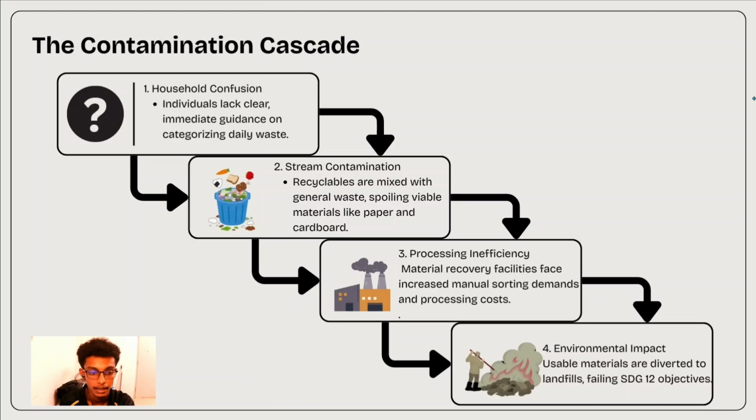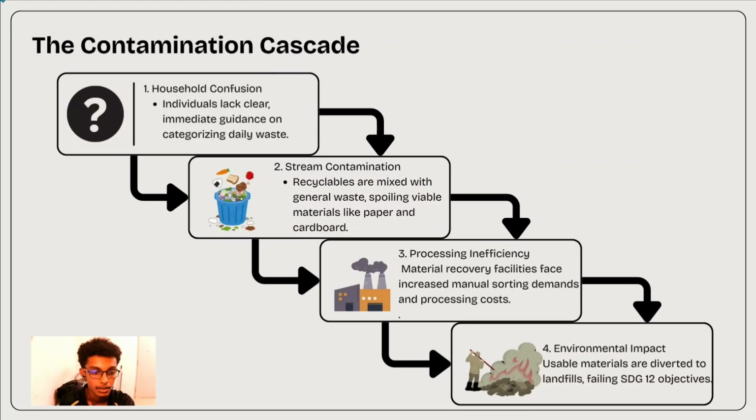The contamination cascade. It all begins with the household confusion. Everyday consumers genuinely want to recycle, but they lack clear, immediate guidance on how to properly categorize their daily waste. This confusion leads to direct stream contamination, where recyclables are mixed with general waste, spoiling clean and viable materials like paper and cardboard. When these contaminated streams arrive at material recovery facilities, they cause severe processing inefficiency, forcing manual sorting demands and driving up operational costs.